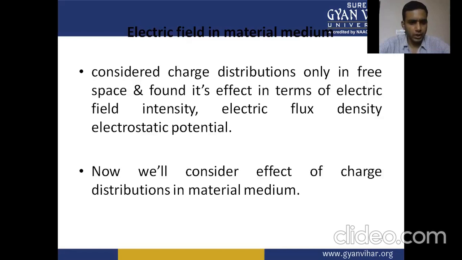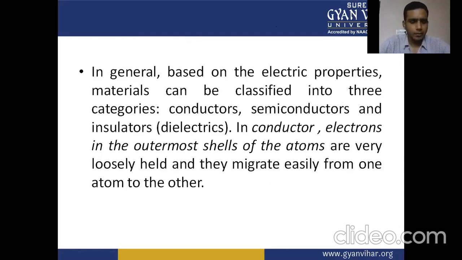Now we will consider the effect of charge distributions in the material medium. In general, based on electric properties, materials can be classified into three categories: conductors, semiconductors, and insulators.